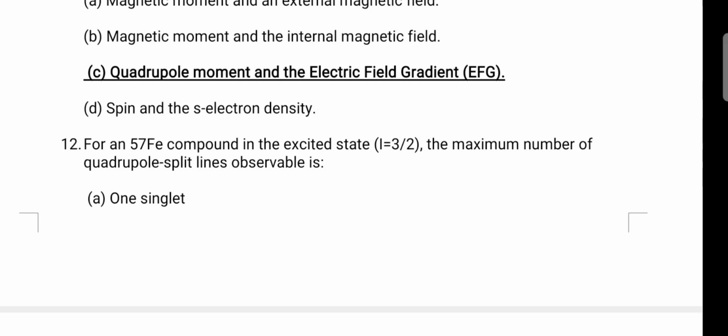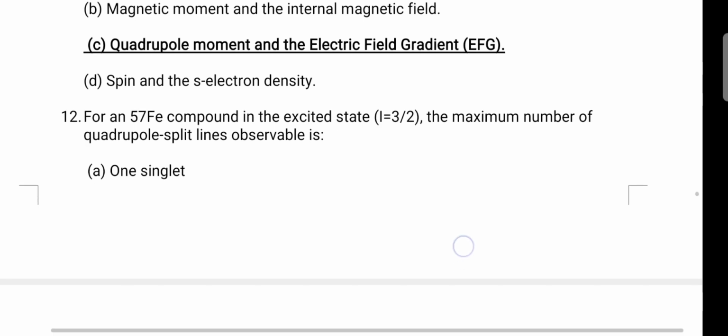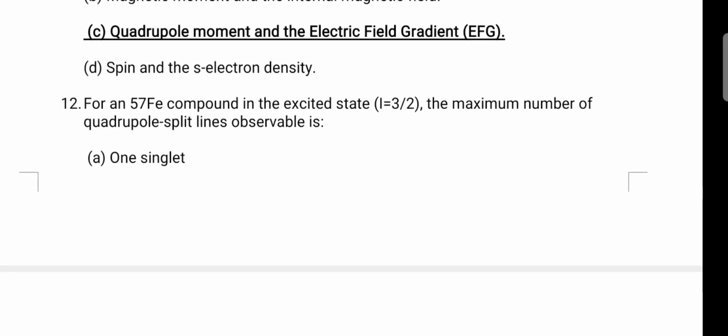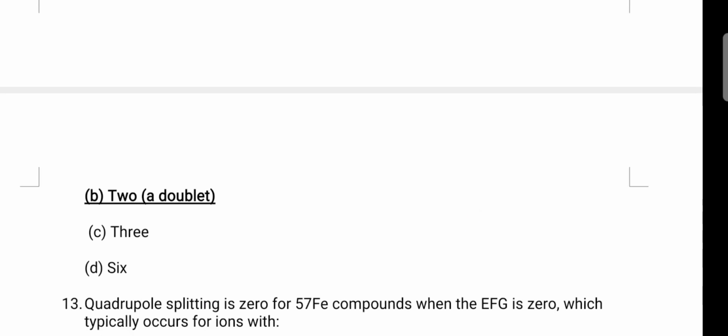Next, for a Fe57 compound in the excited state I is equal to 3/2, the maximum number of quadrupole splitting lines observable. So the I value is 3/2, the maximum number of quadrupole split lines in the excited state. The ground state will be half, and the excited state 3/2 will split into 4 states, plus or minus 1/2 and plus or minus 3/2, 4 states. Normally we will get 2 doublets in the excited states.